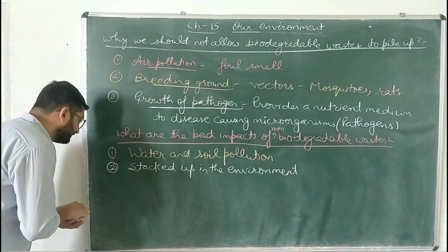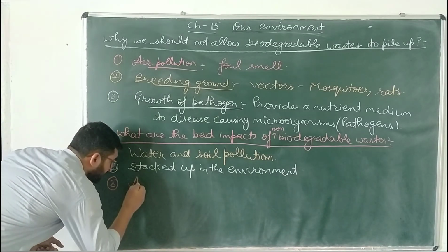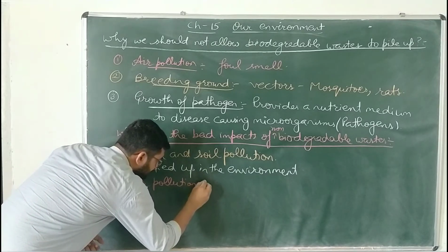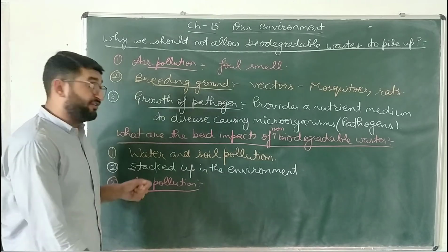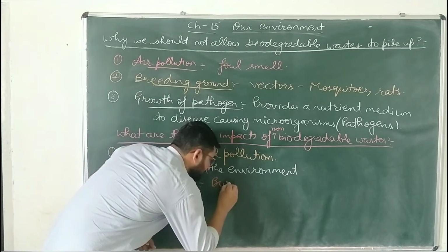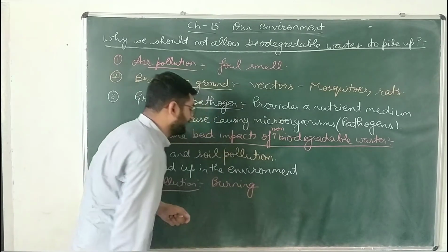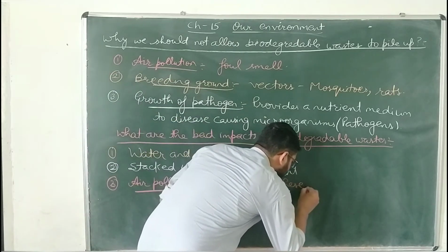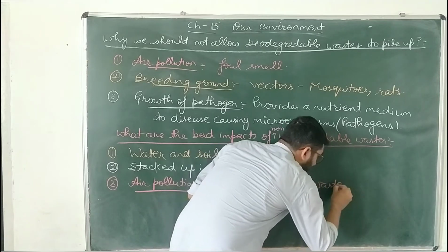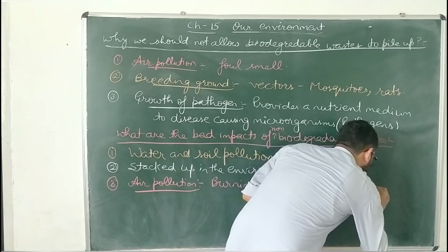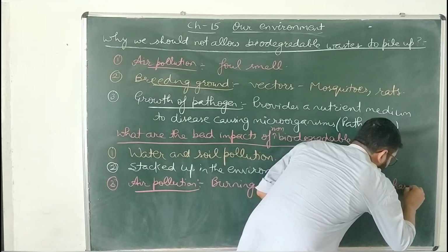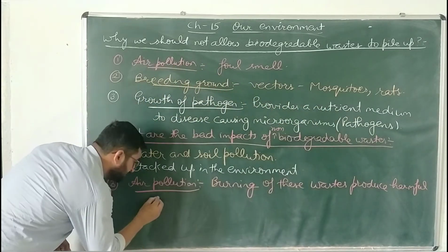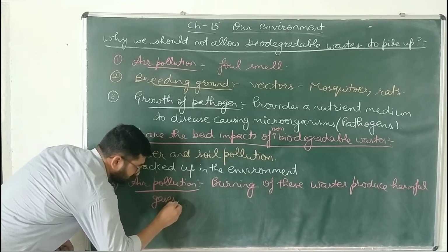The third one is air pollution. If we burn those non-biodegradable wastes, then the burning of these wastes produces harmful gases, and those harmful gases pollute the environment.